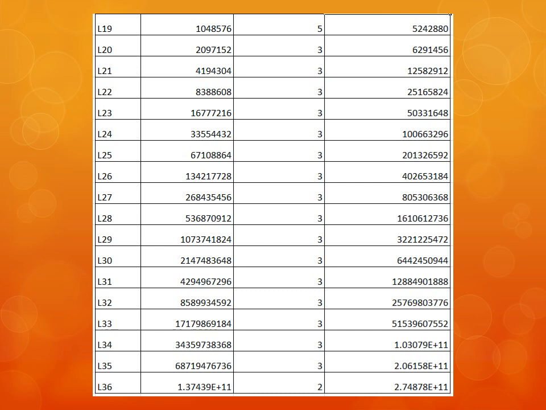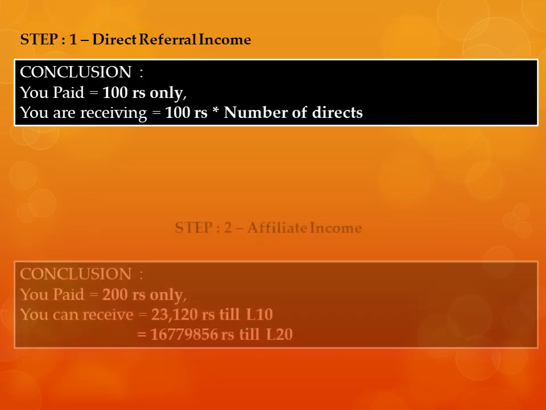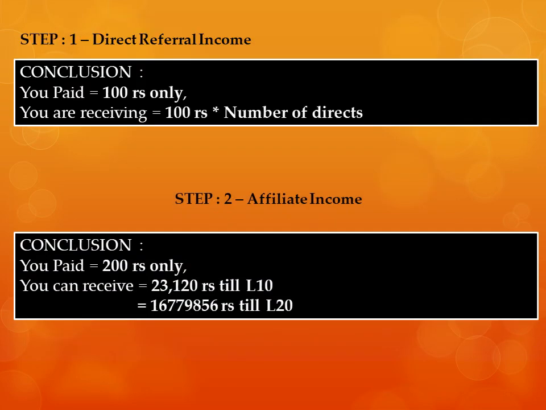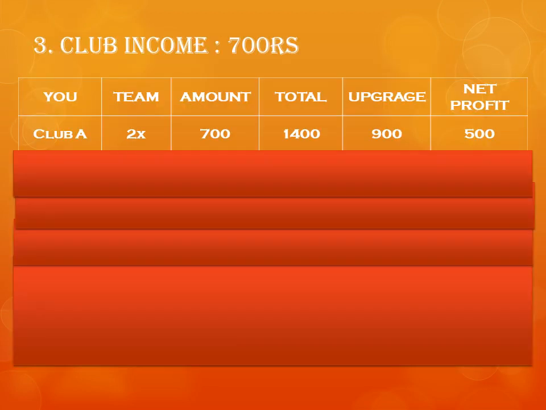So in conclusion, you have only paid 200 rupees, but yet you can earn in crores just from this affiliate income. Now come to the third part of the income, which is called club income. The moment you pay 1770 rupees, you have to join club A.